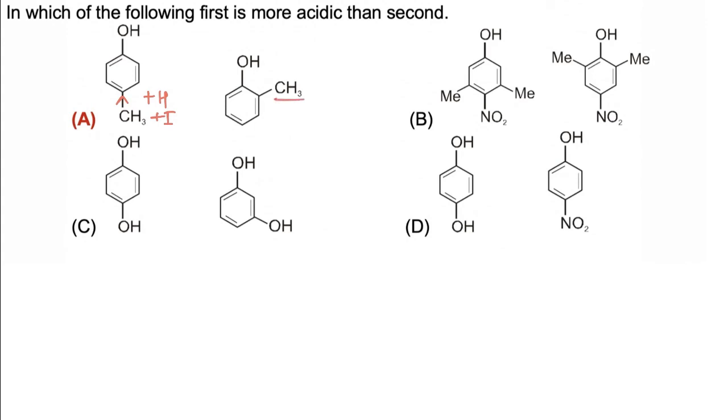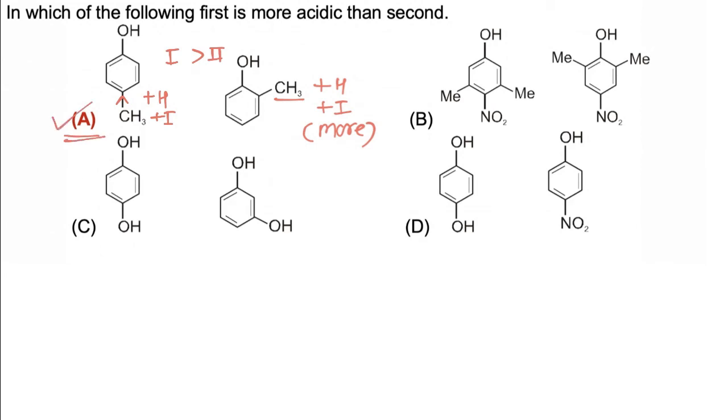Now in second case again plus H and plus I is present. Plus H is equal in both cases, ortho and para, but inductive effect is distance dependent, and plus I is more in second case because CH3 is nearer to OH. So in this case first is more acidic than second, so correct answer is A.